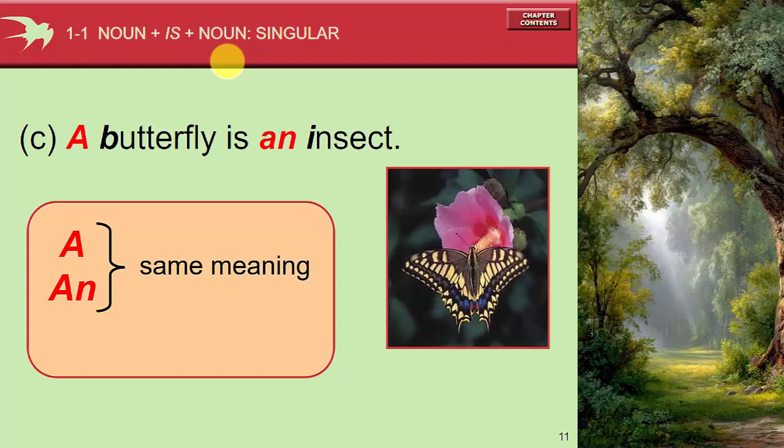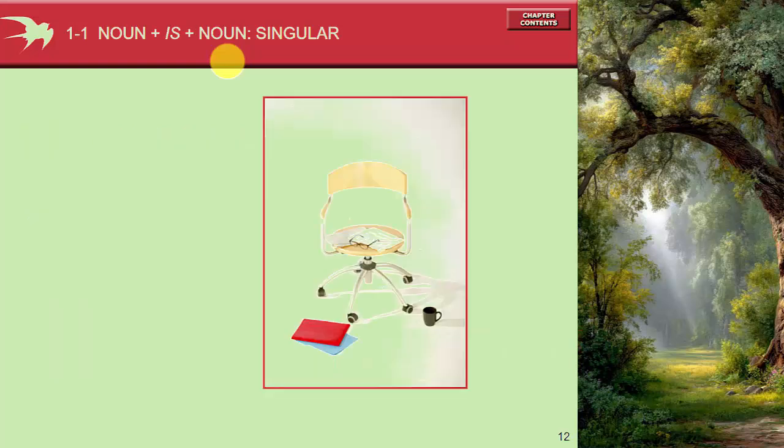A and an have the same meaning. We are going to study that one. A and an are articles. The meaning is one. The difference is how and when we use a and when we use an. A chair. Just look at the picture, you know what a chair is.